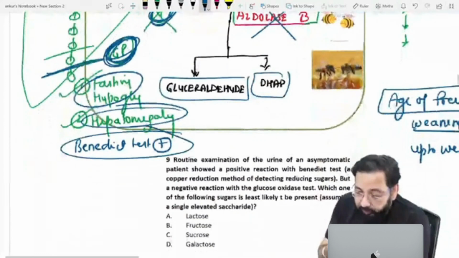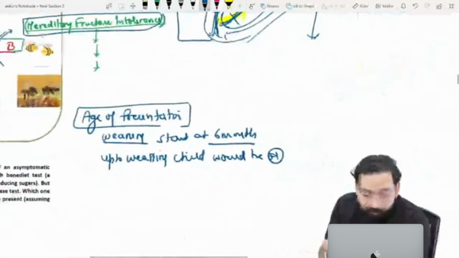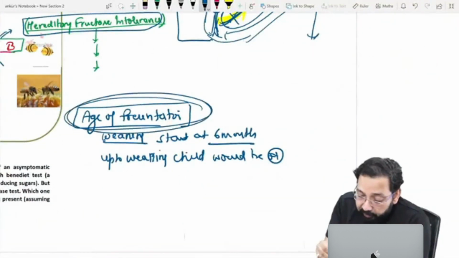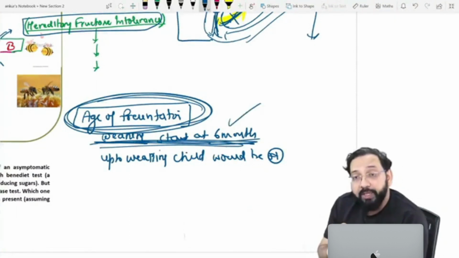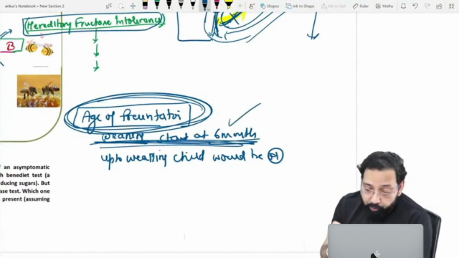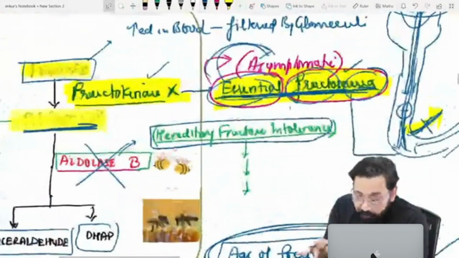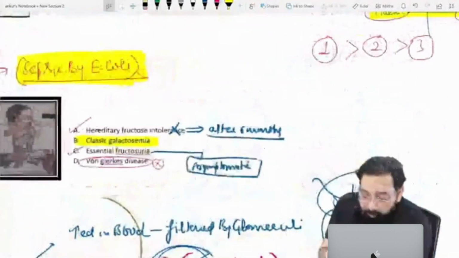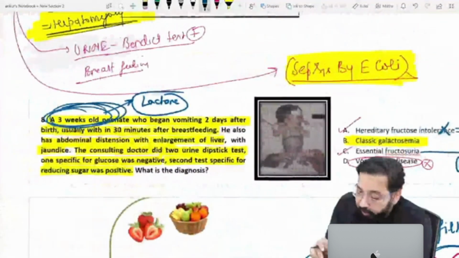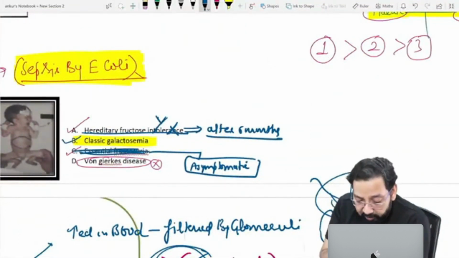Benedict test positive, but the age of presentation would be weaning, when the patient starts getting food, fruit juice. Typically hereditary fructose intolerance presents after weaning at 6 months. So this 3-month-old patient can't have hereditary fructose intolerance. In essential fructosuria the patient is asymptomatic, so the answer is classical galactosemia.